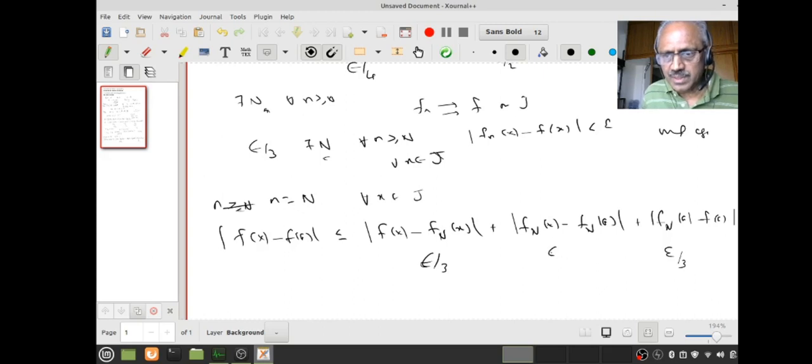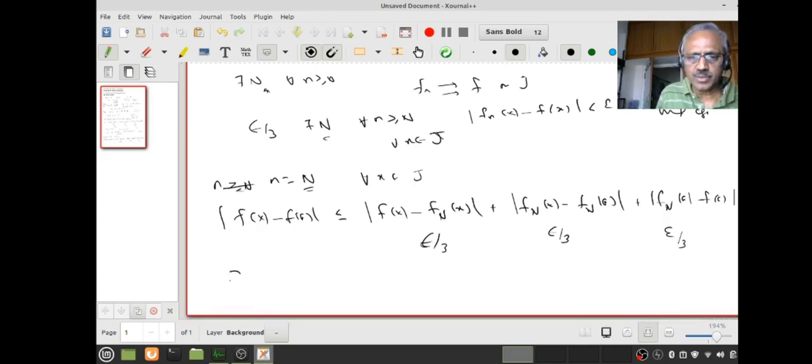But I want the middle term to be less than epsilon by 3. How do I make it? Remember, that is the reason why I have to fix capital N. I am not allowing little n to vary. Fix that to be capital N. Now look at fN. That's a fixed function. What do I know about fN? fN is a continuous function from J to R, right? I know fN is continuous on J, therefore fN is continuous at a.